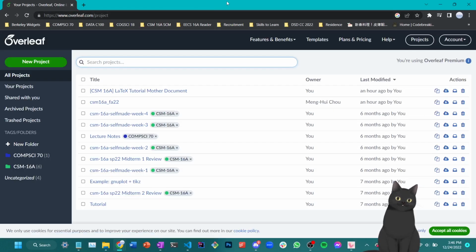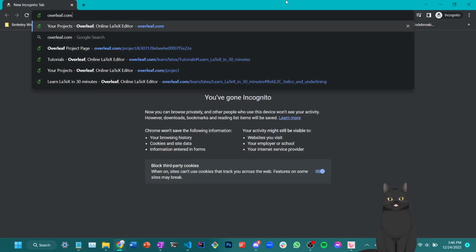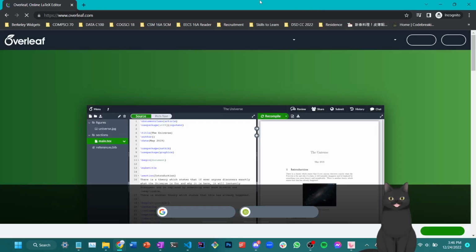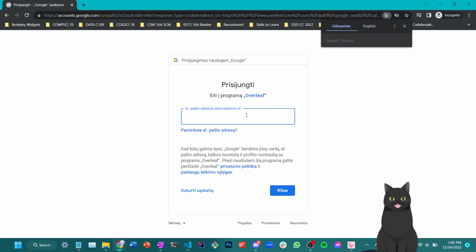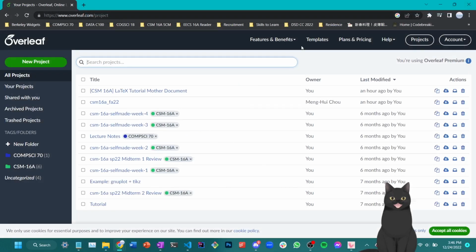So when you type up Overleaf, you might not immediately come up to this page. What you would need to do, which I'll demonstrate in the incognito tab, is that first you go to overleaf.com and then you try to log in. Well, you might ask, if you don't have any account, how do you log in? Very fortunately, UC Berkeley already has these Overleaf accounts prepared for you, so you just need to type in your Berkeley email address and log into it. And then you'll be able to access Overleaf on the premium plan.